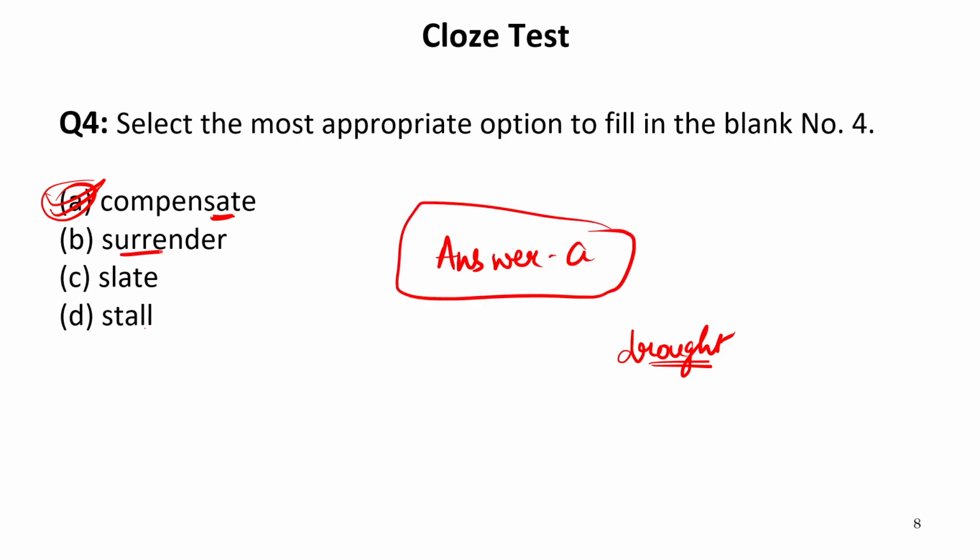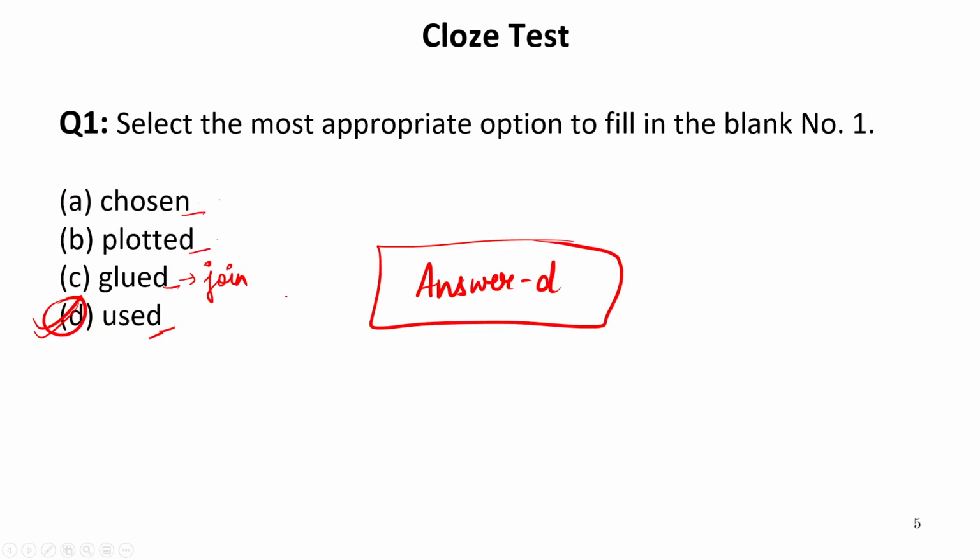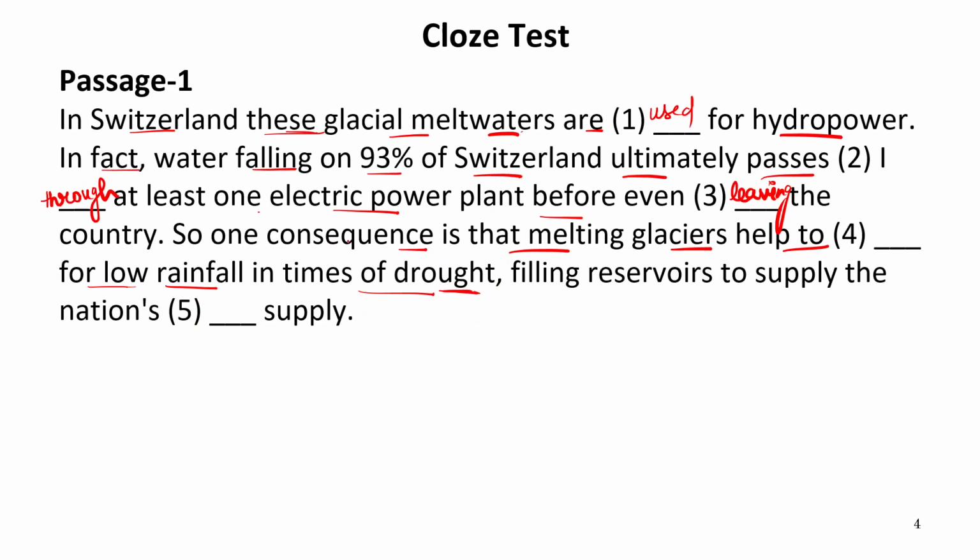Surrender means to give up, so the word surrender is not suitable. Slate is a kind of material noun. So slate refers to a kind of rock. Stall is also not suitable over here. Stall can be used in various other matters. Stall is used for the shop. Stall is used for the condition of being still. So help to compensate.